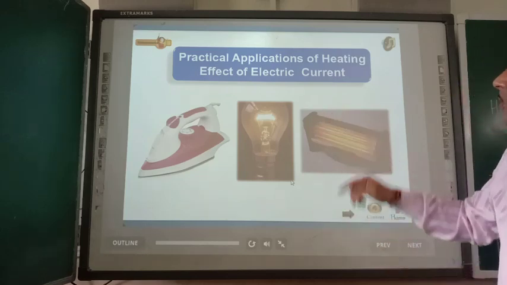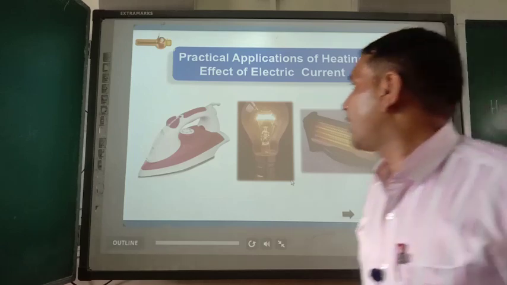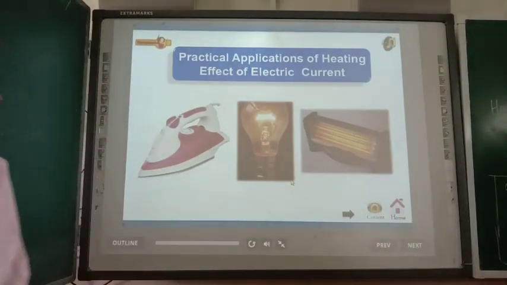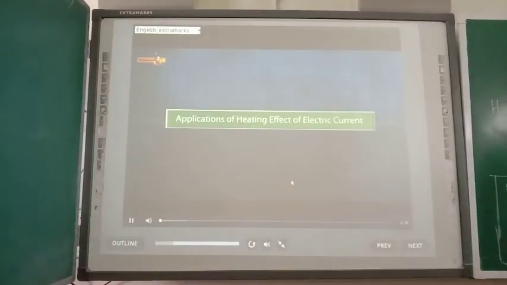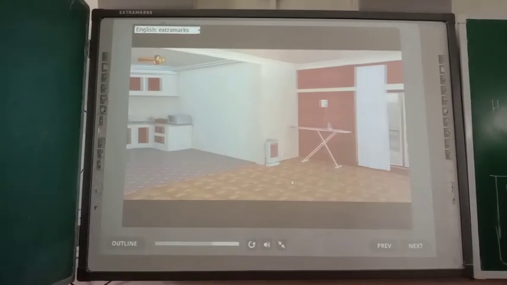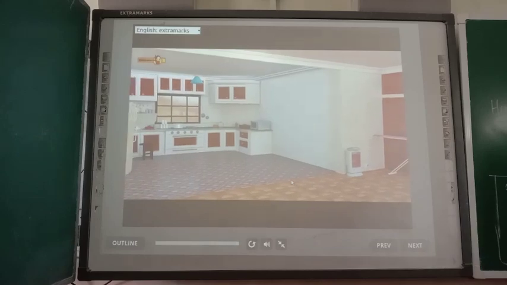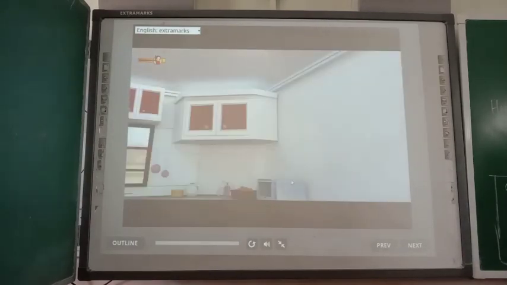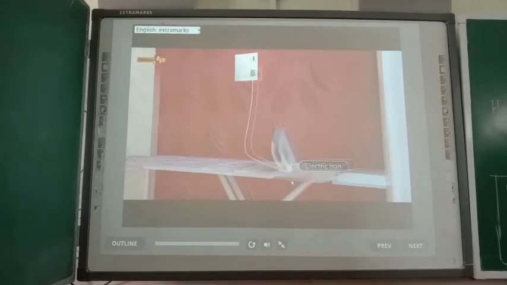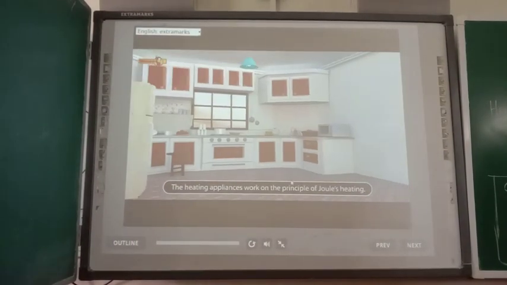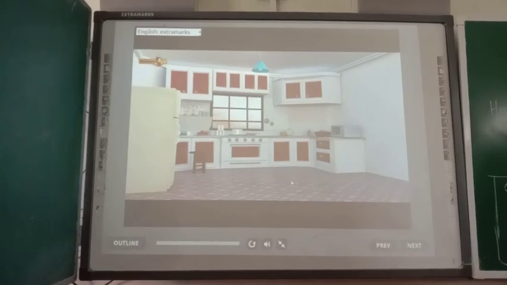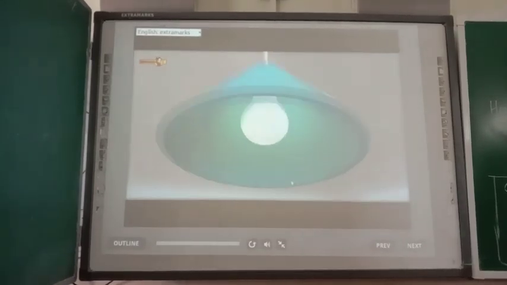Now let us move to some practical applications of heating effect of electric currents. Already I have discussed all these things. You just see this once again with the help of one animation. Heating effect of electric current has several applications such as incandescent bulb, room heater, electric iron, oven, etc. These applications are based on Joule's heating. Let us discuss two common applications of Joule's heating.